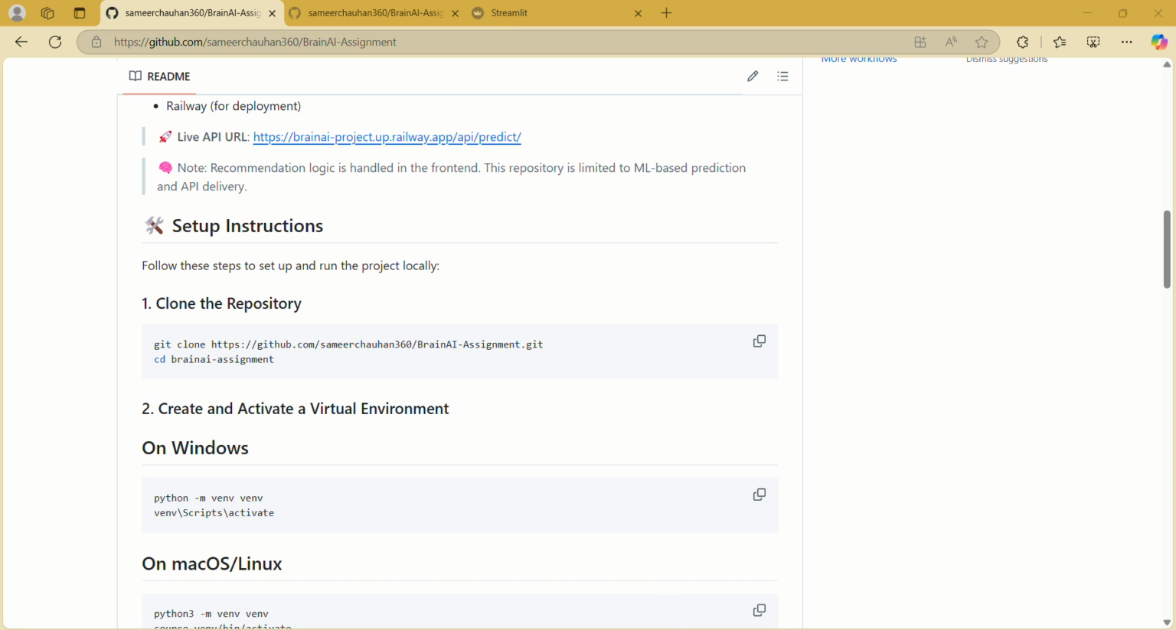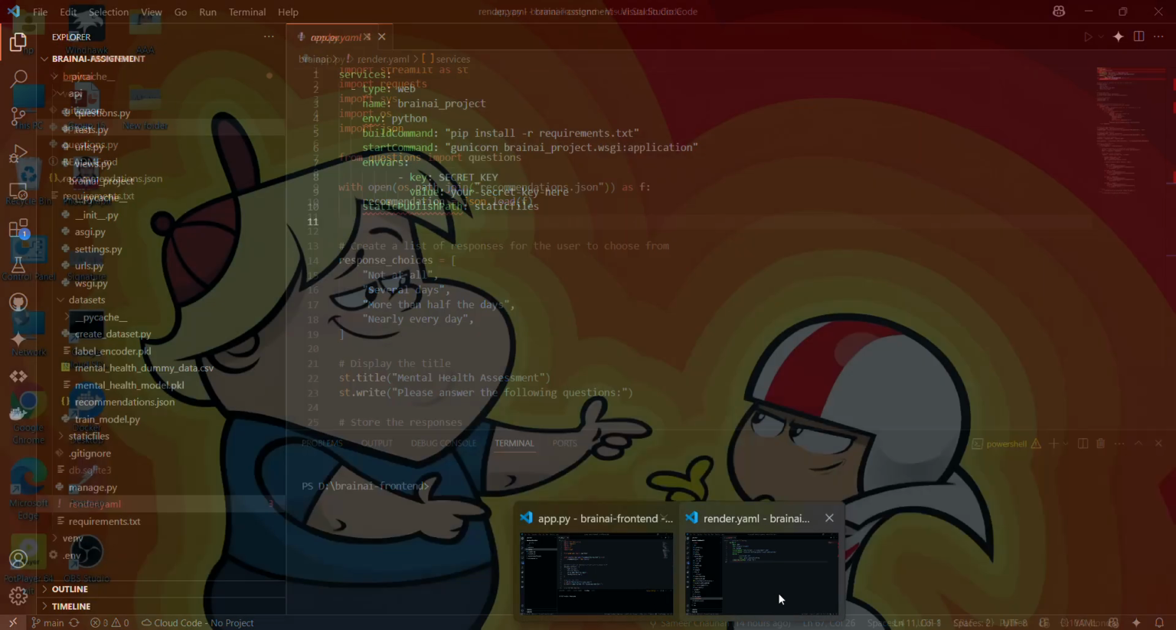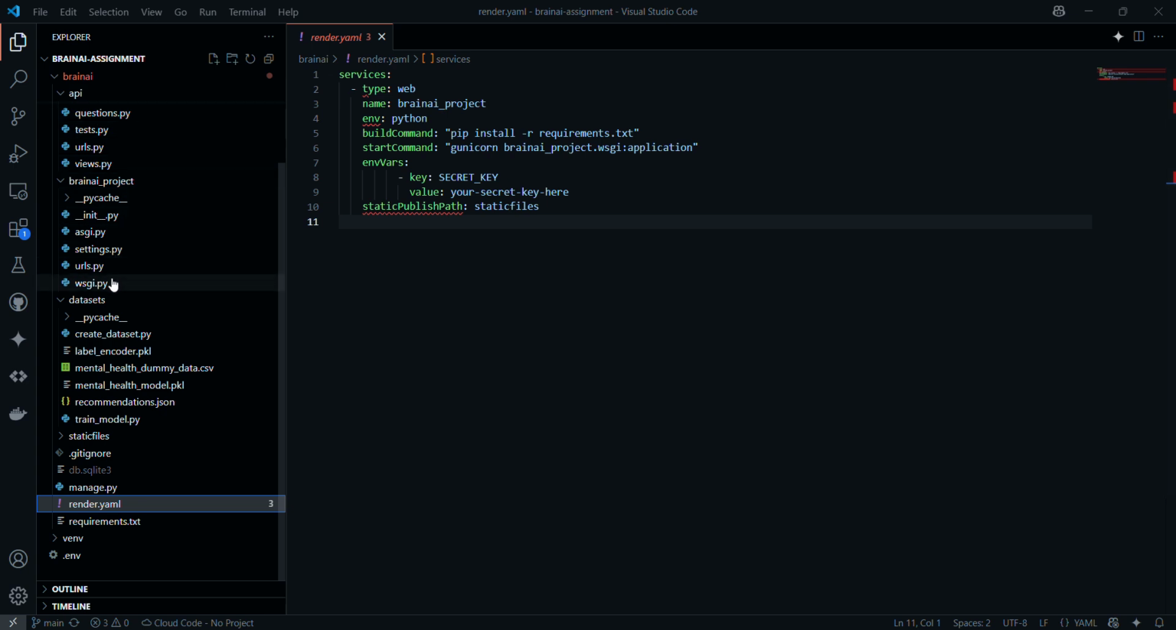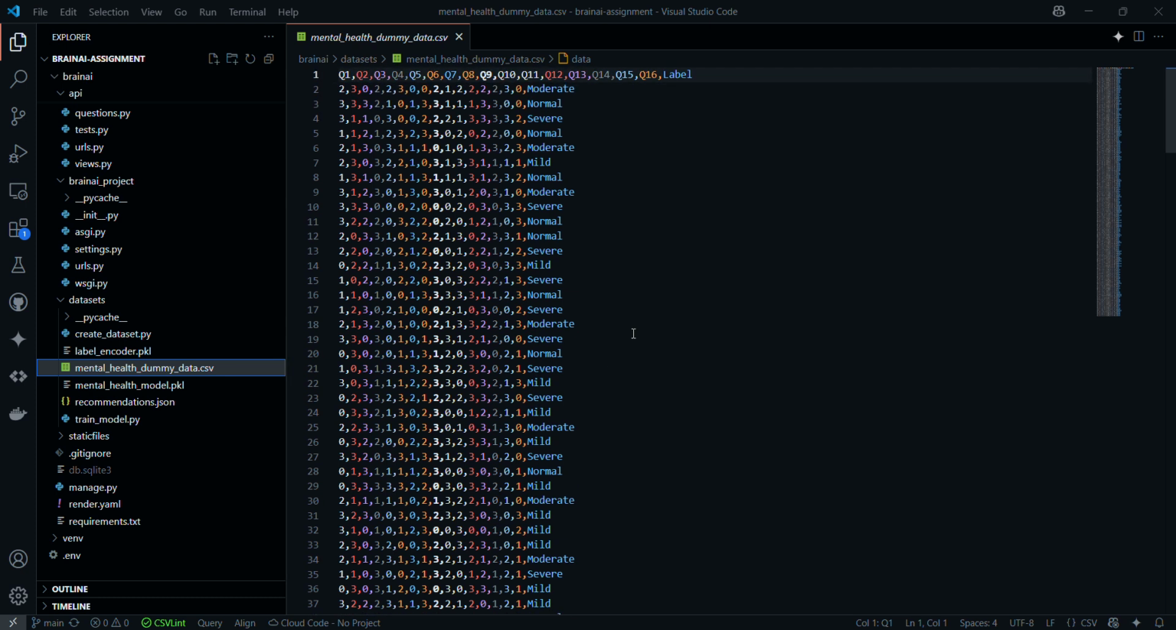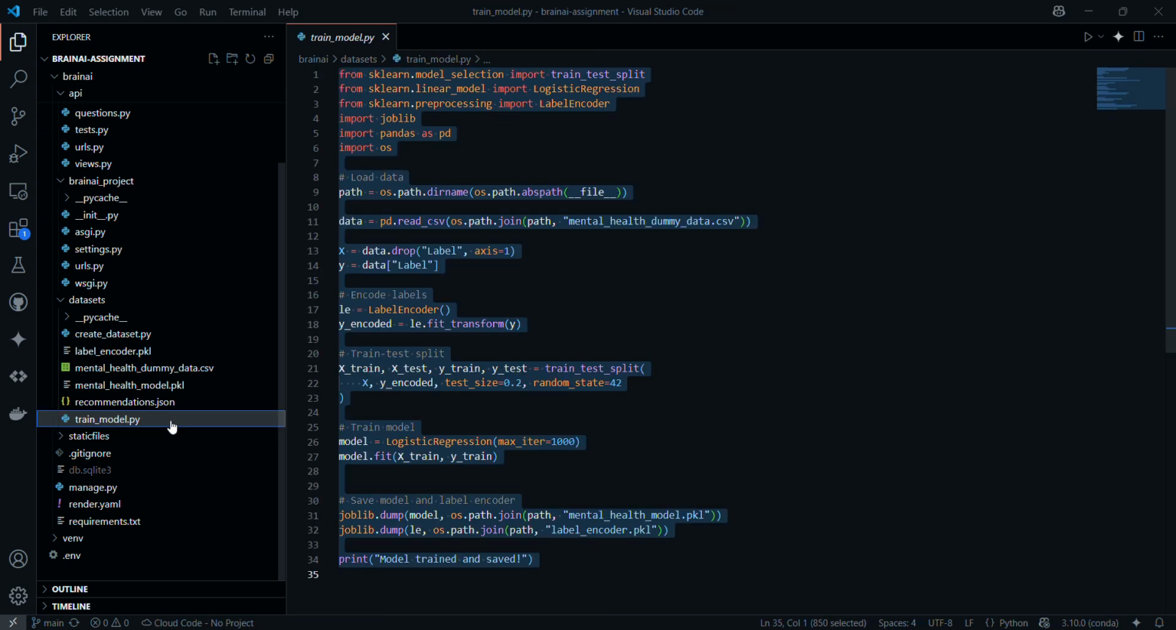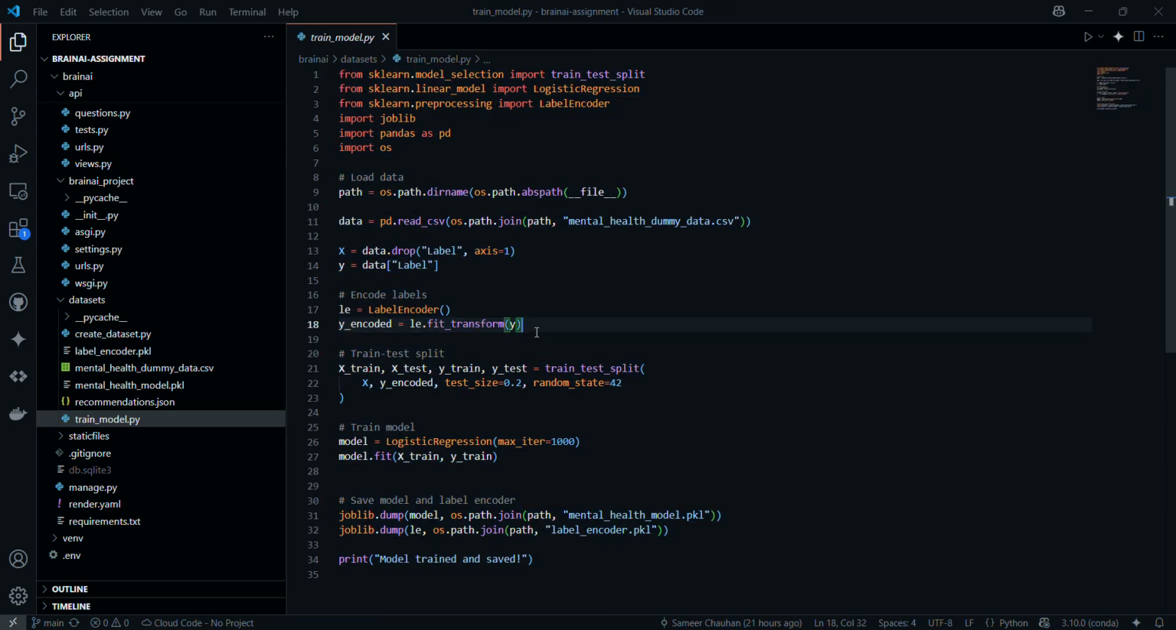Now moving towards the implementation, here we are first creating a demo dataset in order to train the classification model. And then this is the dataset which was created after running that file. And here is where the training of the model takes place based on that data. For this task, we are taking a logistic regression model for classification.